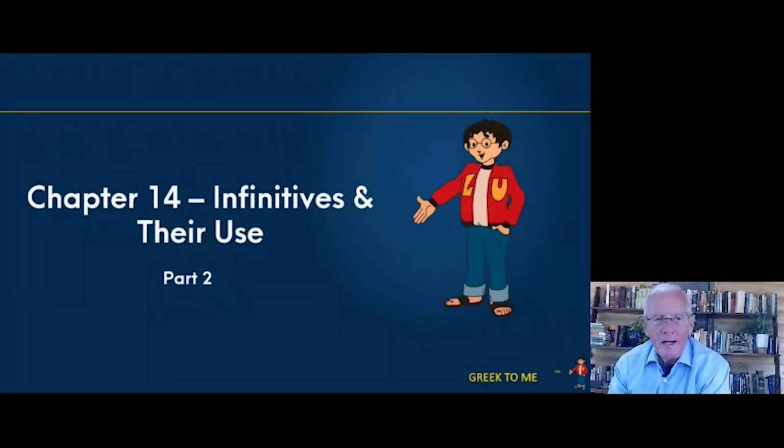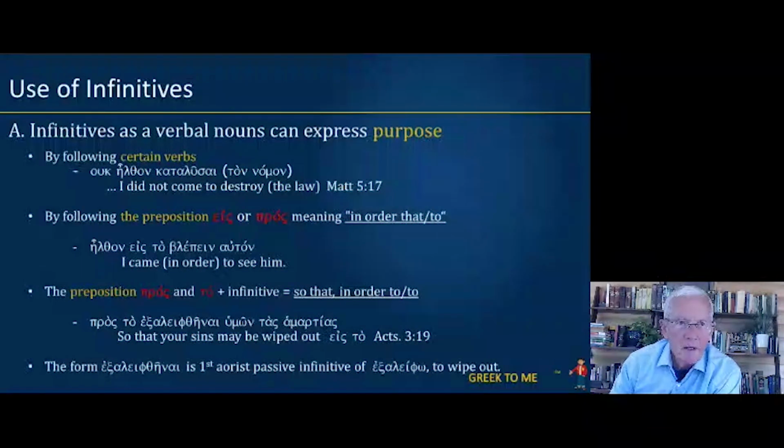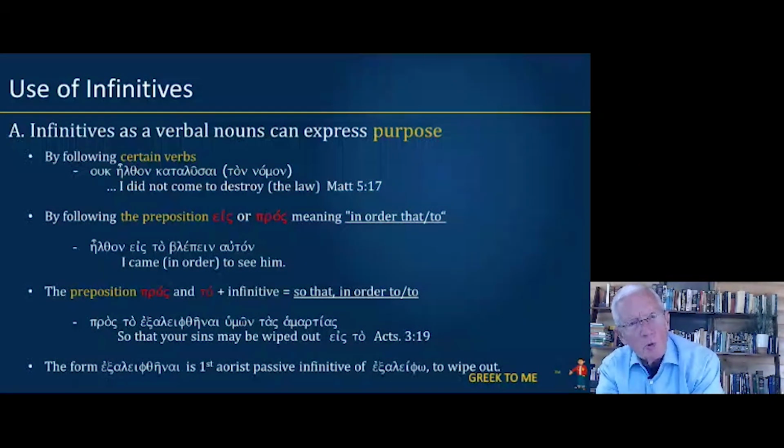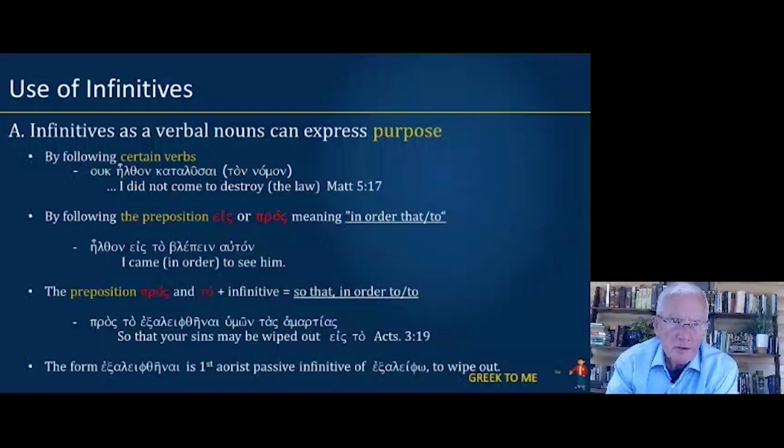Hi, we're back, and in this second presentation on chapter 14, we're going to be looking at the infinitives and specifically how they are used. Infinitives as verbal nouns can express purpose, and often this occurs by following certain verbs. For example, Matthew 5:17, ouk elthon, I did not come, and then katalusai, that's a first aorist active infinitive. I did not come to destroy the law or the prophets.